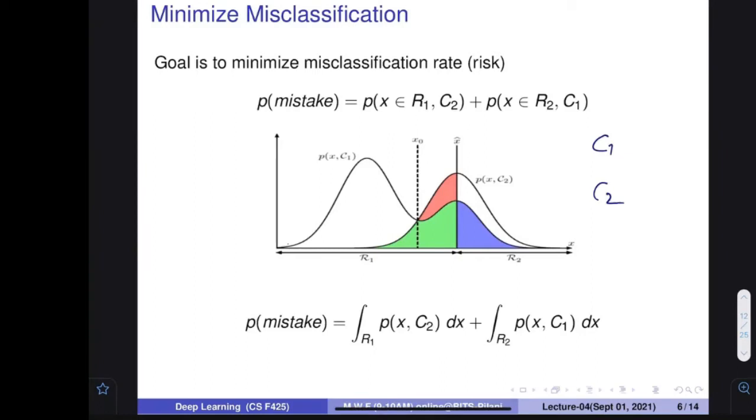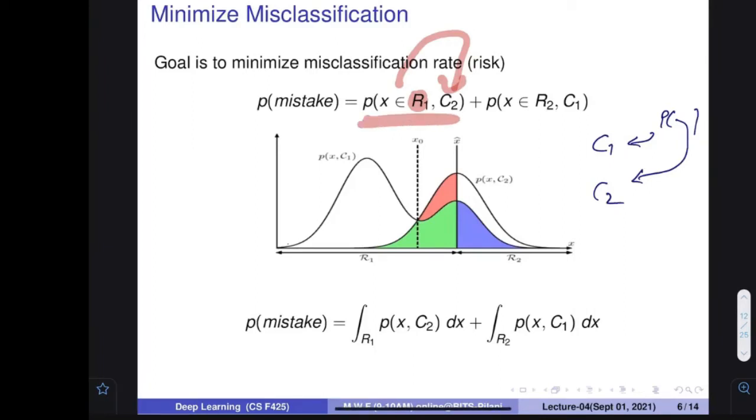What is the error here? I pick an item from C1 and I want to find out the probability that my system is going to tell that this item is from the other class. That would be the error, right? If I pick an item from R1, I want to find out the probability that my system is going to say it is C2. This probability is an error.